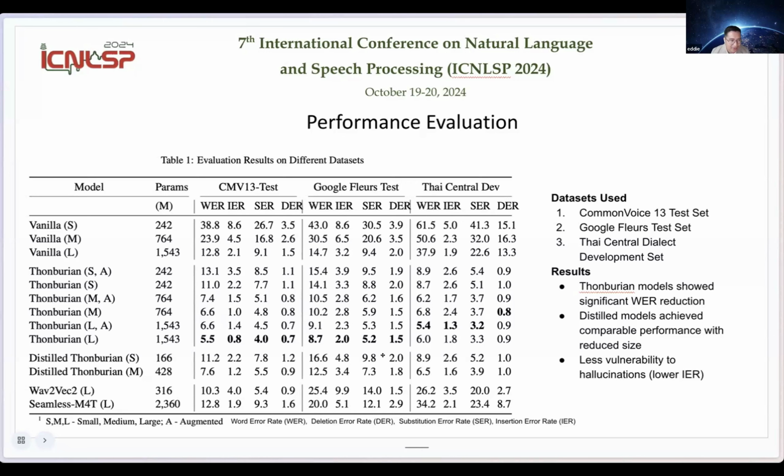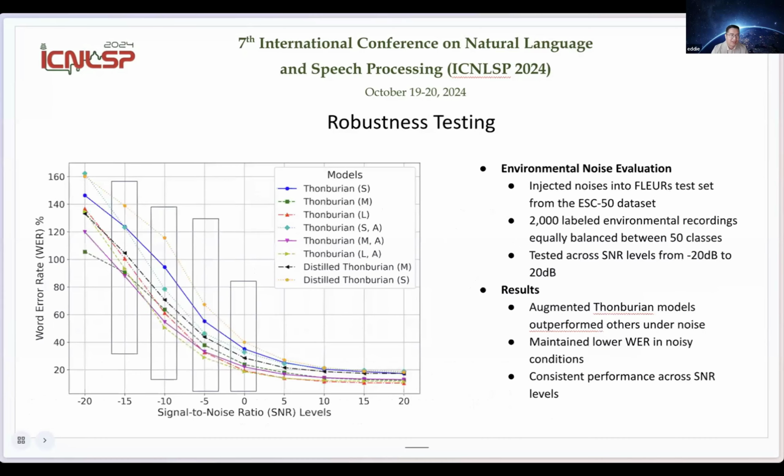But the interesting thing is we have a reduced insertion error rate as well for all the fine-tuned models, which means that Whisper is less likely to hallucinate with our pre-trained data.